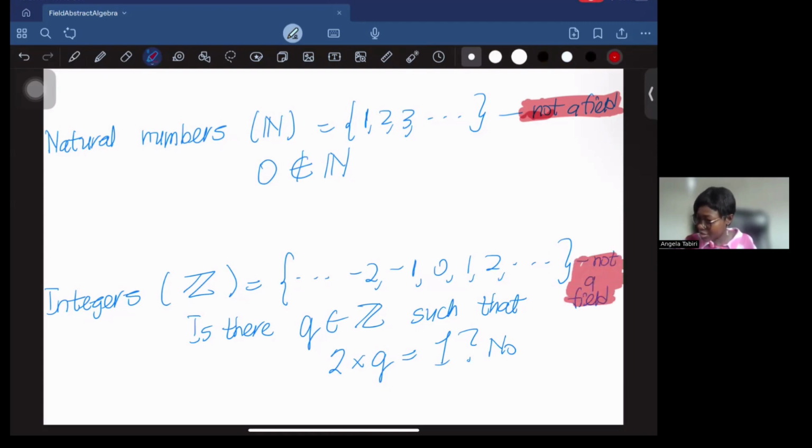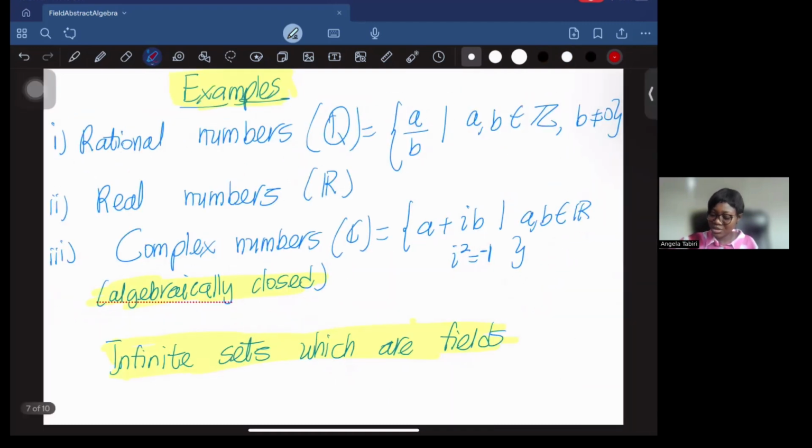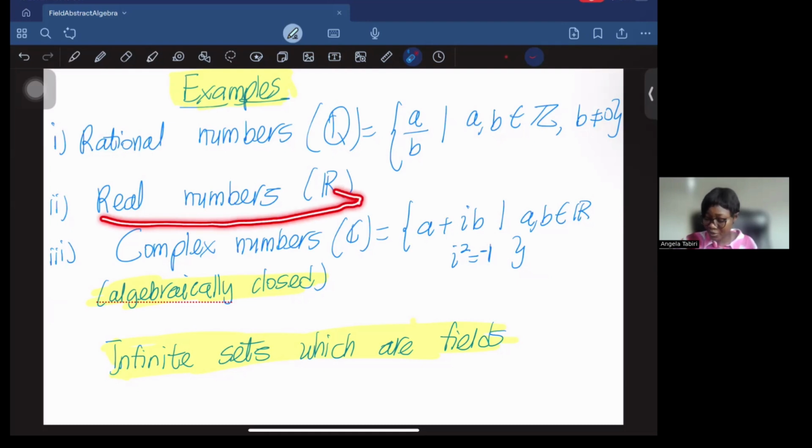So from integers, let's move to the set of rational numbers. So the set of rational numbers, you are just looking at what? The set of all fractions, a over b, so that a and b are integers with b not being 0. You can check the axioms and see that, yes, this would be a field. Now, if you consider the set of real numbers, then they also satisfy the axioms for a field.